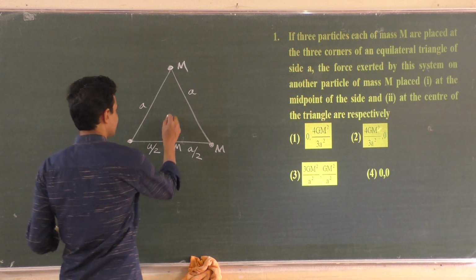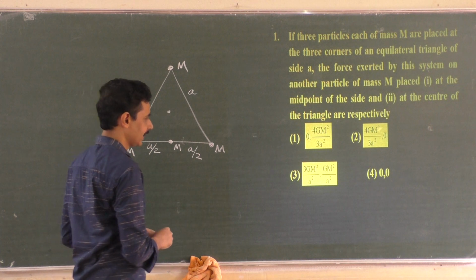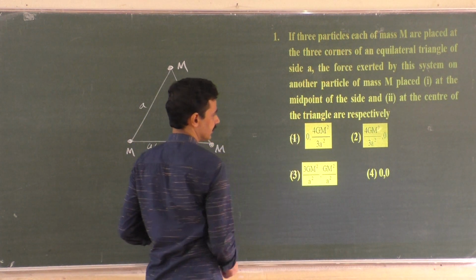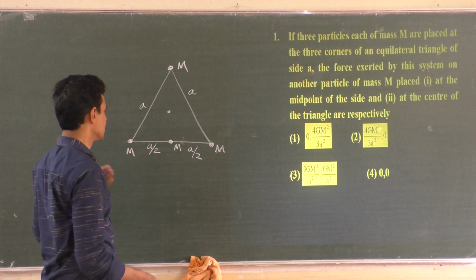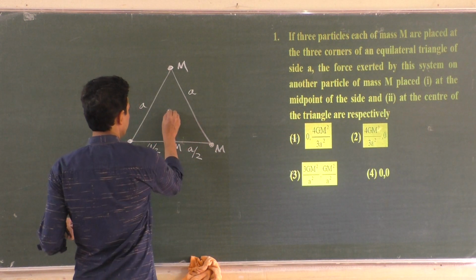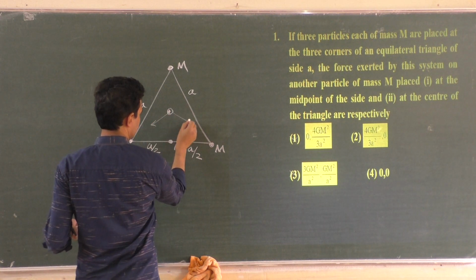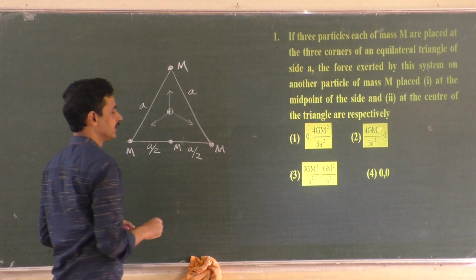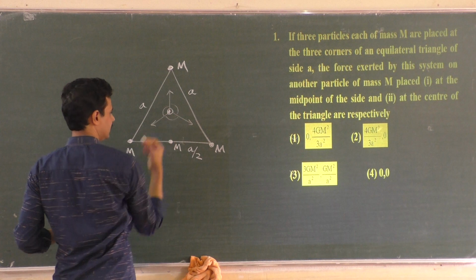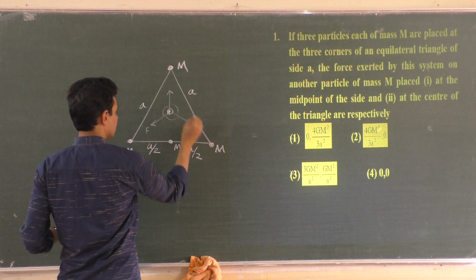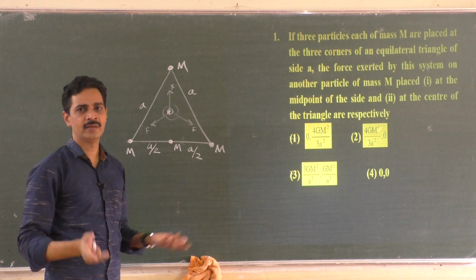Of course, at the center of the triangle we can write the answer now only, it is 0. So these two cannot be the answers, because the force in the second case is 0. Why? Because if you keep a mass m here, it will be attracted equally from all the sides, like this, and like this. And this is an equilateral triangle, so definitely these angles should be 120 degrees, and if this force and this force and this force are equal in magnitude, only different in directions, they are aligned at 120 degrees.